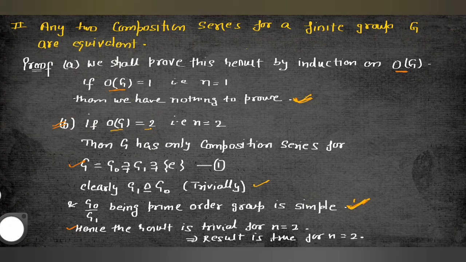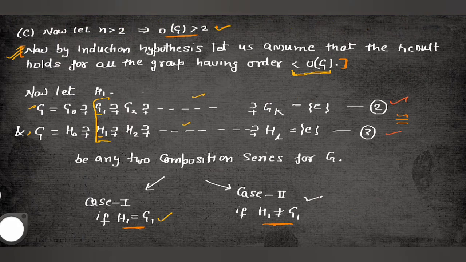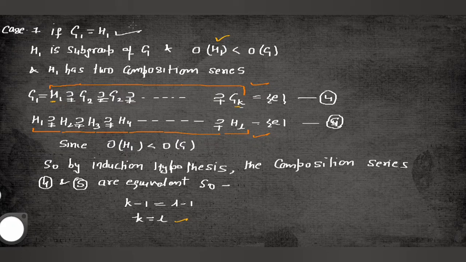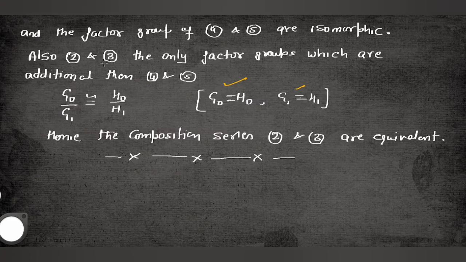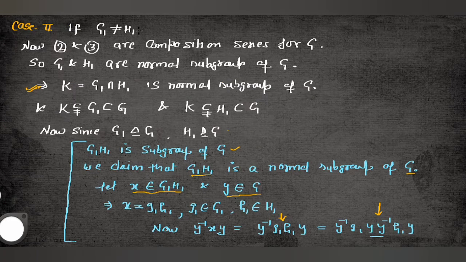In the second part, you take two composition series, because first of all, if n is equal to 1, nothing to prove. If n is equal to 2, nothing to prove. So if n is greater than 2, in that case you take two composition series, one in the form of G and one in the form of H, and we will prove that both are equivalent to each other. So guys, there are two cases. One, if G1 is equal to H1, and the other, if G1 is not equal to H1. If G1 is equal to H1, so the first elements are equal, in that case both series are equivalent, nothing to prove. And in the second, you take G1 not equal to H1.